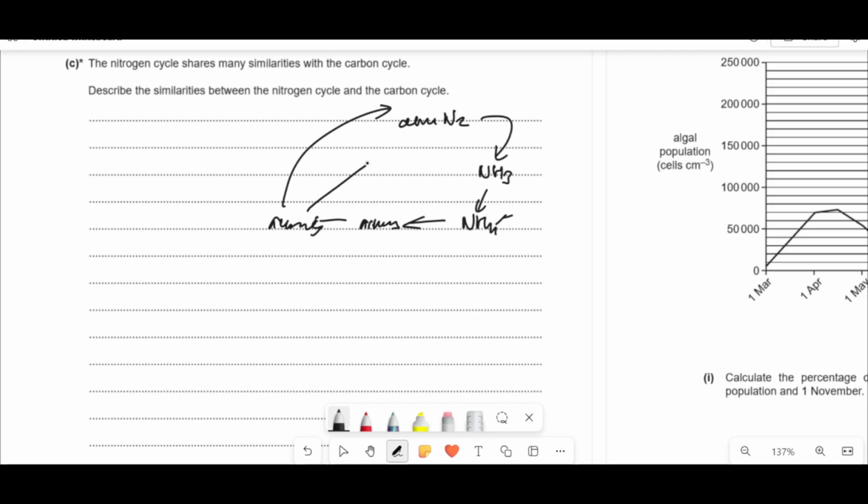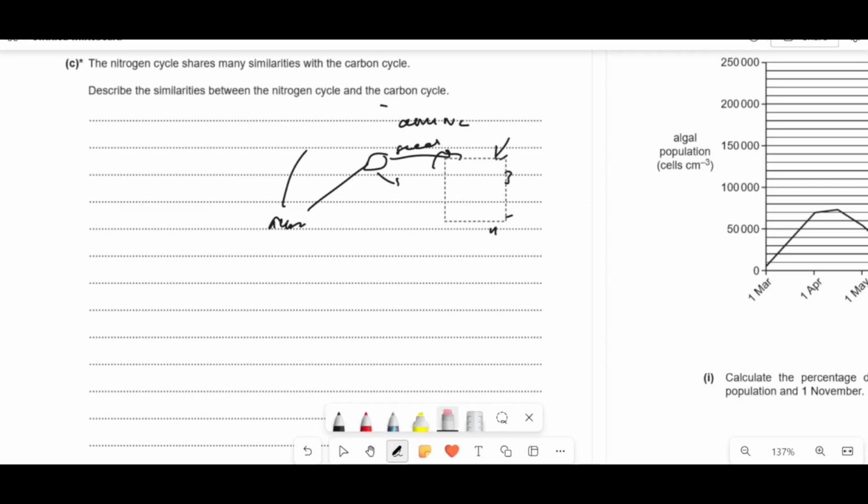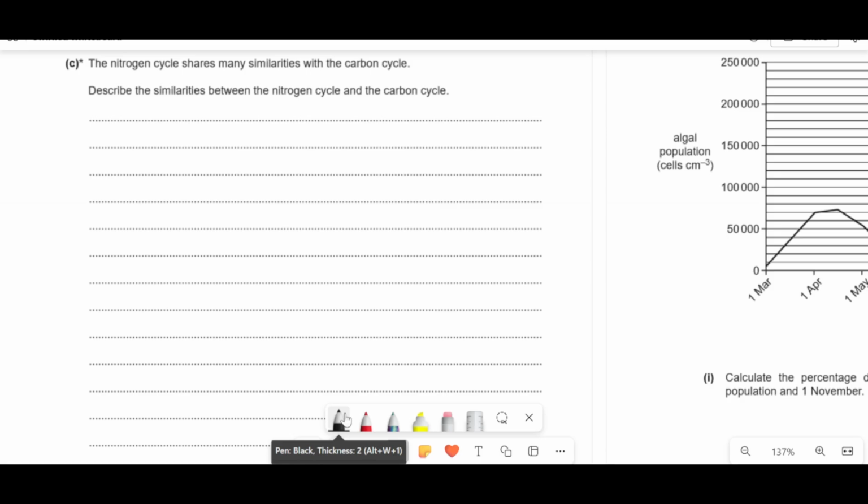As well as that, those nitrates are taken up by plants, which are then eaten by animals, by feeding, and then those animals die, the plants die, and they get broken down by saprobionts, and they release ammonia, and the cycle repeats like that. So in a similar sense, the carbon cycle follows the same principle. So what you want to do is just go step by step to see what's going on.